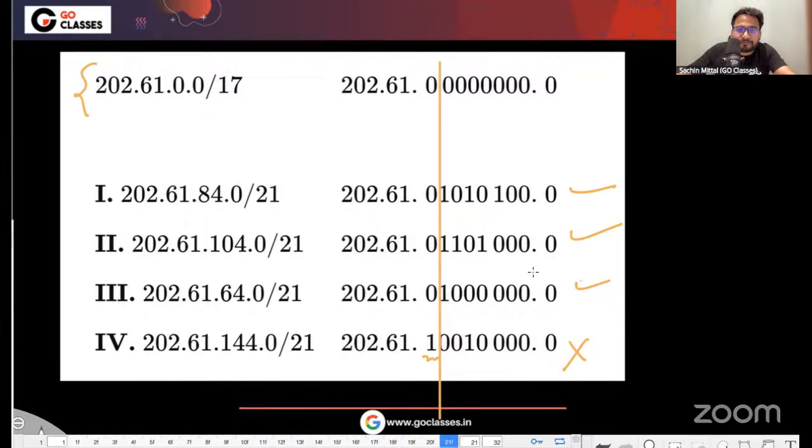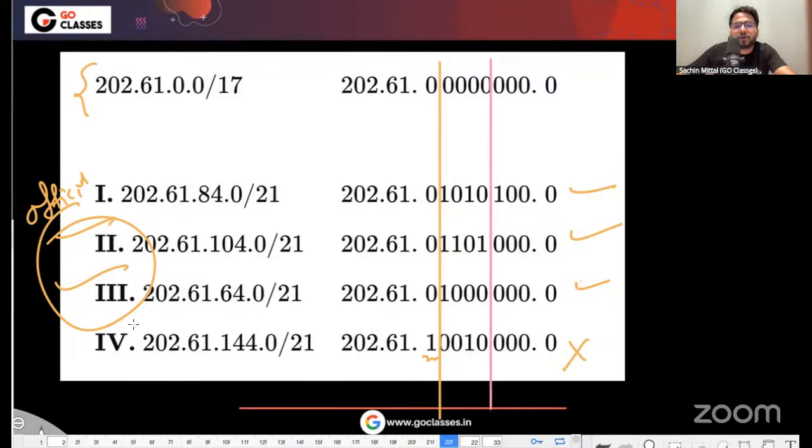they have only accepted, I think, yes, only these two. These are the official answers they have given. Because in slash 21, if you notice, 21 means 3 bits; till here it is 21, right? So if you notice, in option A there is a 1 in the host ID.